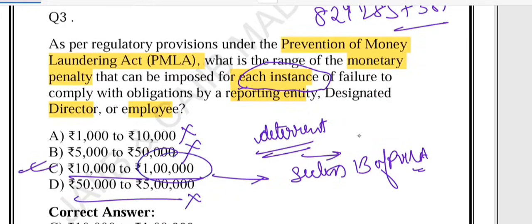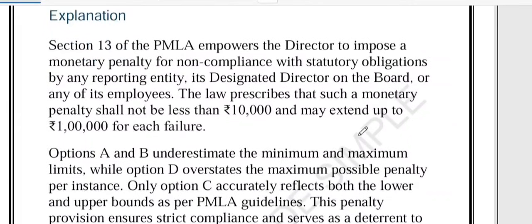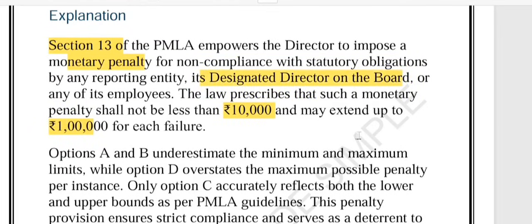Right? So what did we learn from this question? We learned about section 13 of the PMLA. I told you that section 13 of the PMLA empowers the director to impose a monetary penalty. The penalty range can be from 10,000 to 1 lakh rupees. It is applied to the reporting entity, designated director as well as employees. Remember, designated director, board, reporting entity or any of the employees. Right? All of them come under it. So I hope it is clear.